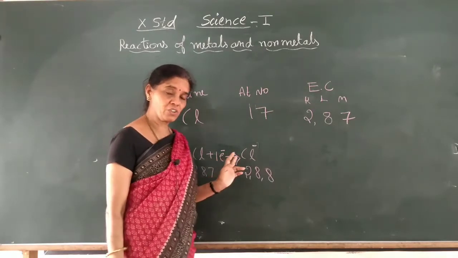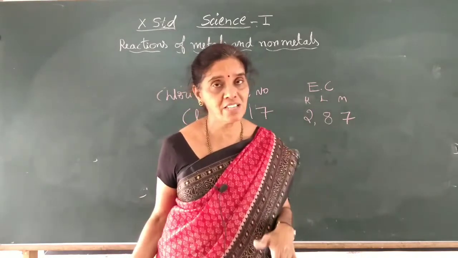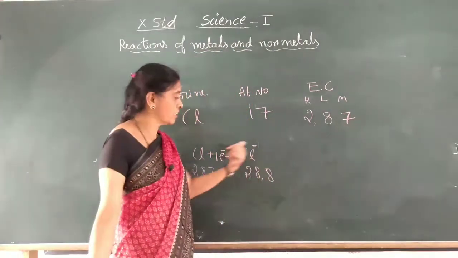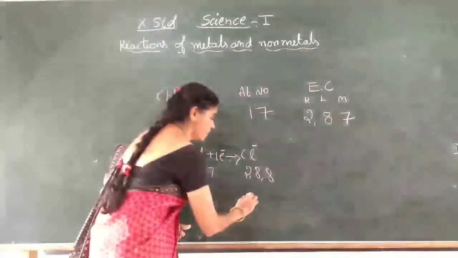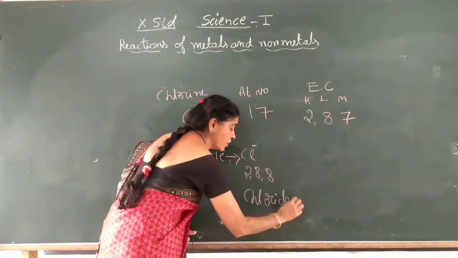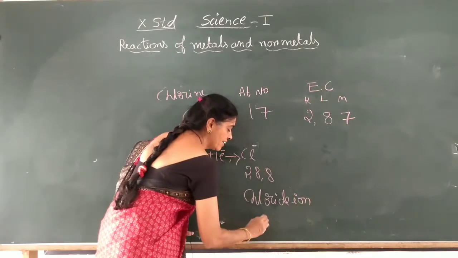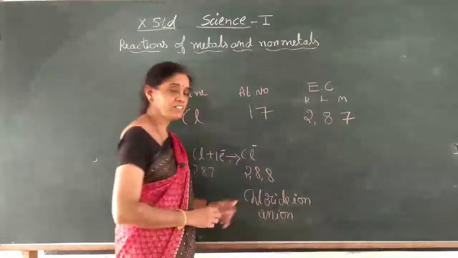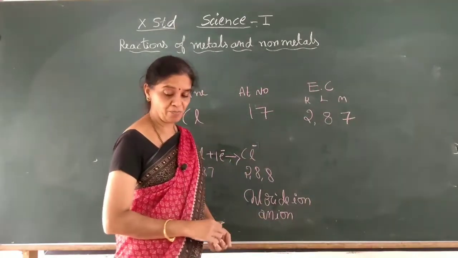So first the chlorine atom has no positive or negative charge, 17 protons and 17 electrons. Now it has taken 1 electron, so the negative charge increases. This is nothing but the chloride ion. We won't say chlorine ion, we will say chloride ion, and it is an anion. Negative ions are called anions.